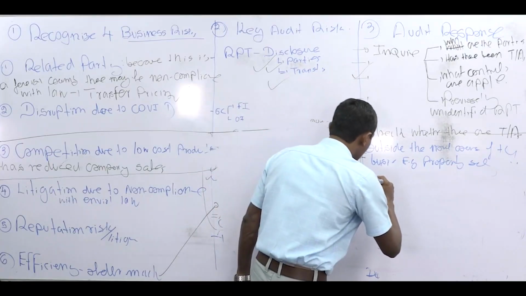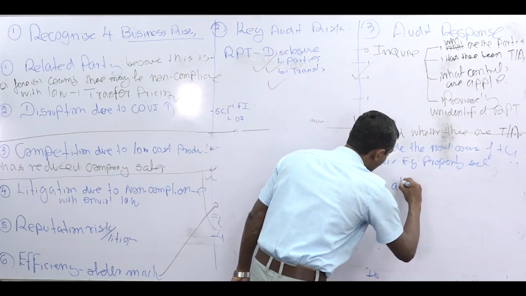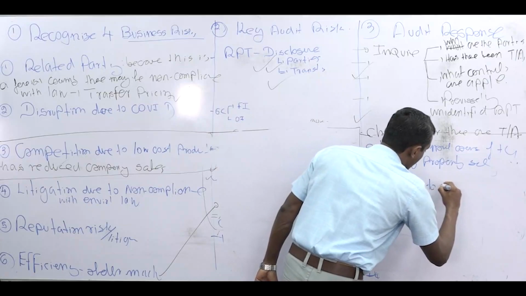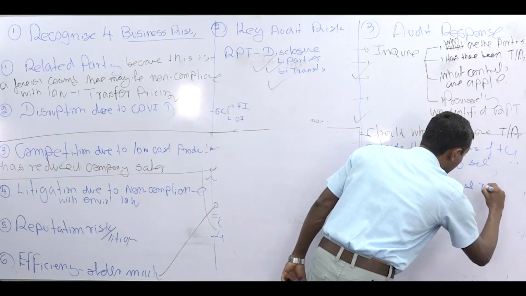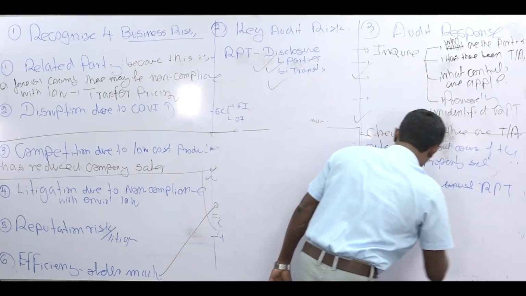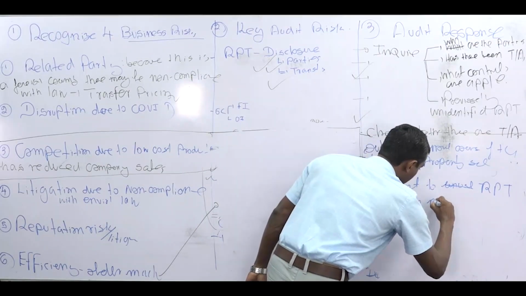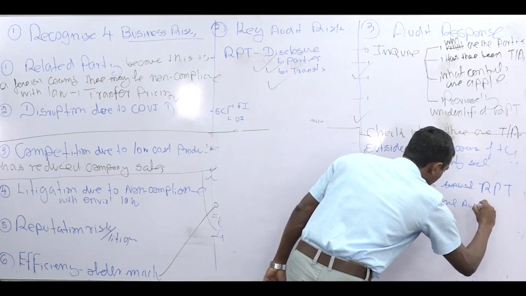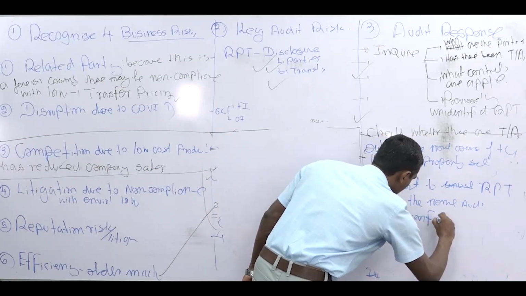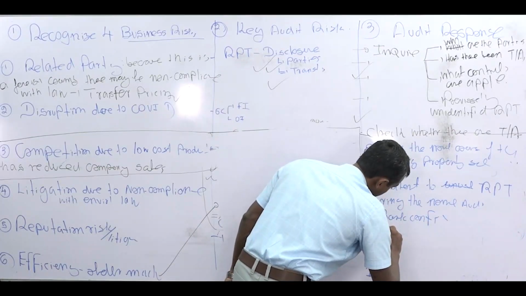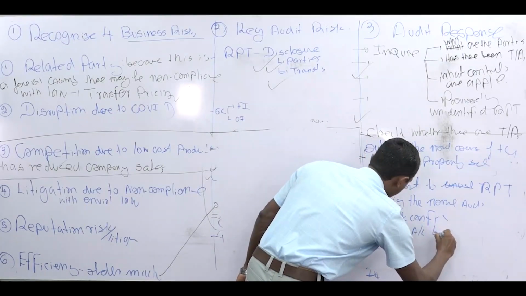So that is, the auditor has to be, remember this word, alert to unusual related party transactions during the normal audit. Give some examples during the normal audit. Example, when you audit bank confirmations, and then expenses, other account balances like expenses, etc. So like that we can write more.